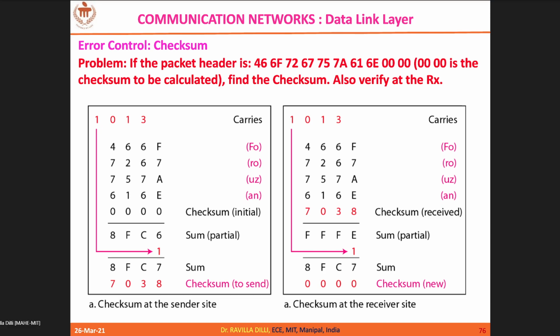So he has given 7038. So there may be some mistake here. This is an example taken from Forouzan, but make sure that there are errors in the textbook itself, maybe printing errors or all that stuff. So you need to understand that, but conceptually the things are the same. You can see here the one is wrapped this side. So at the receiver, you arrive at all zeros. Fine.